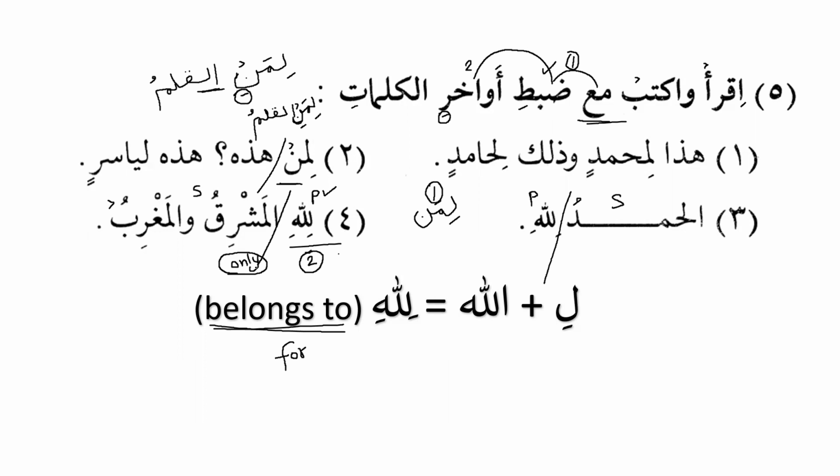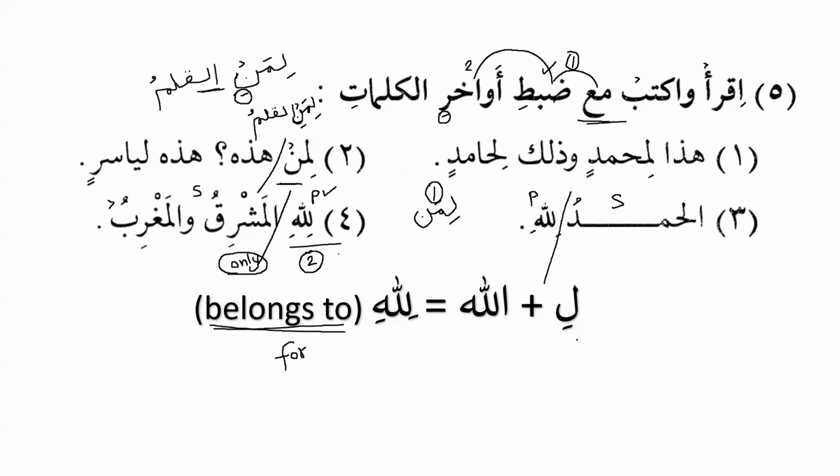The second reason we know here is that whenever a jar and majroor, or prepositional phrase, comes in the place of the subject, it comes for the purpose of emphasis, to make something specific. So what meaning do we get now? The east and the west belong only to Allah subhanahu wa ta'ala, and not to anyone else.